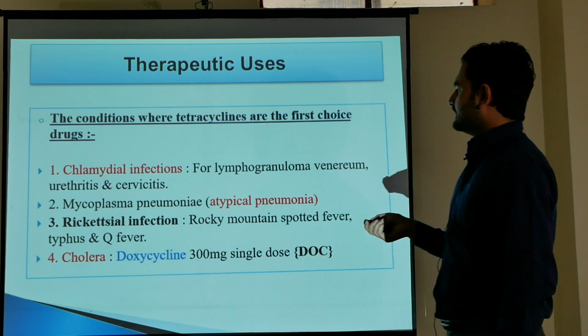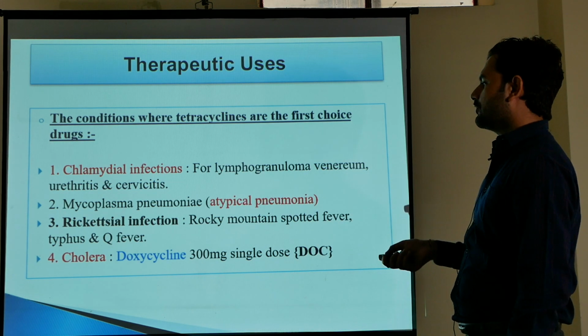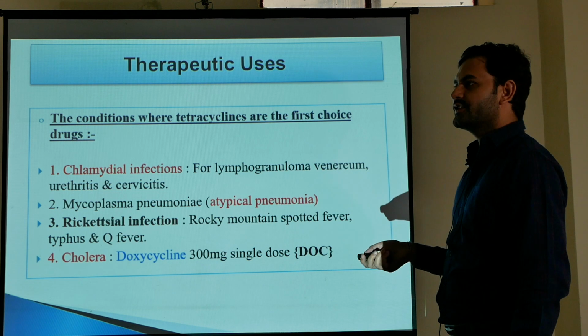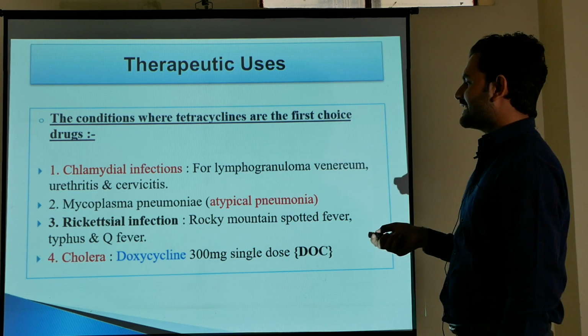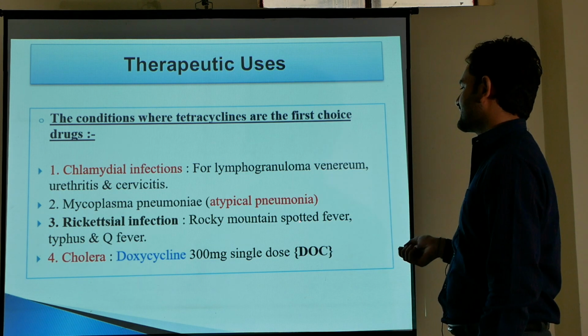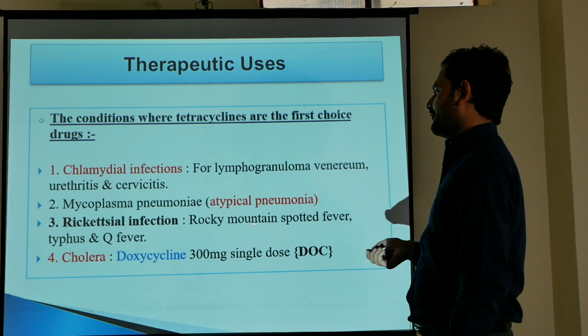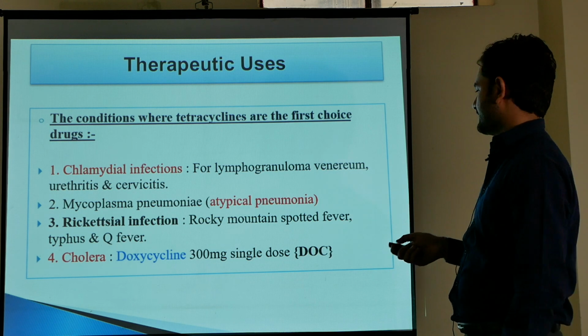They can be used in atypical pneumonia. In cholera, doxycycline is the drug of choice. We use a single dose of doxycycline 300 mg. They are also effective against rickettsial infections such as Rocky Mountain spotted fever, Q fever, and typhus.